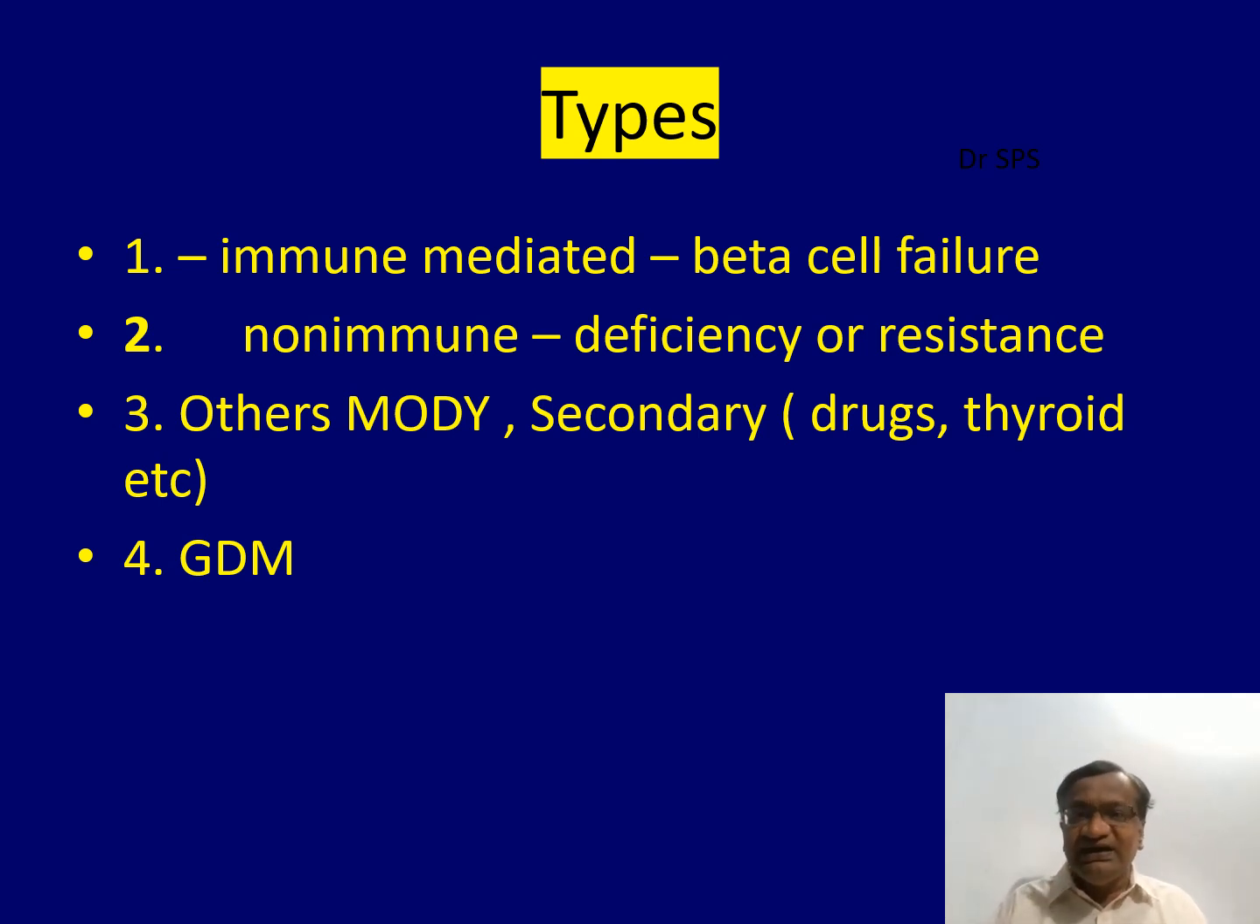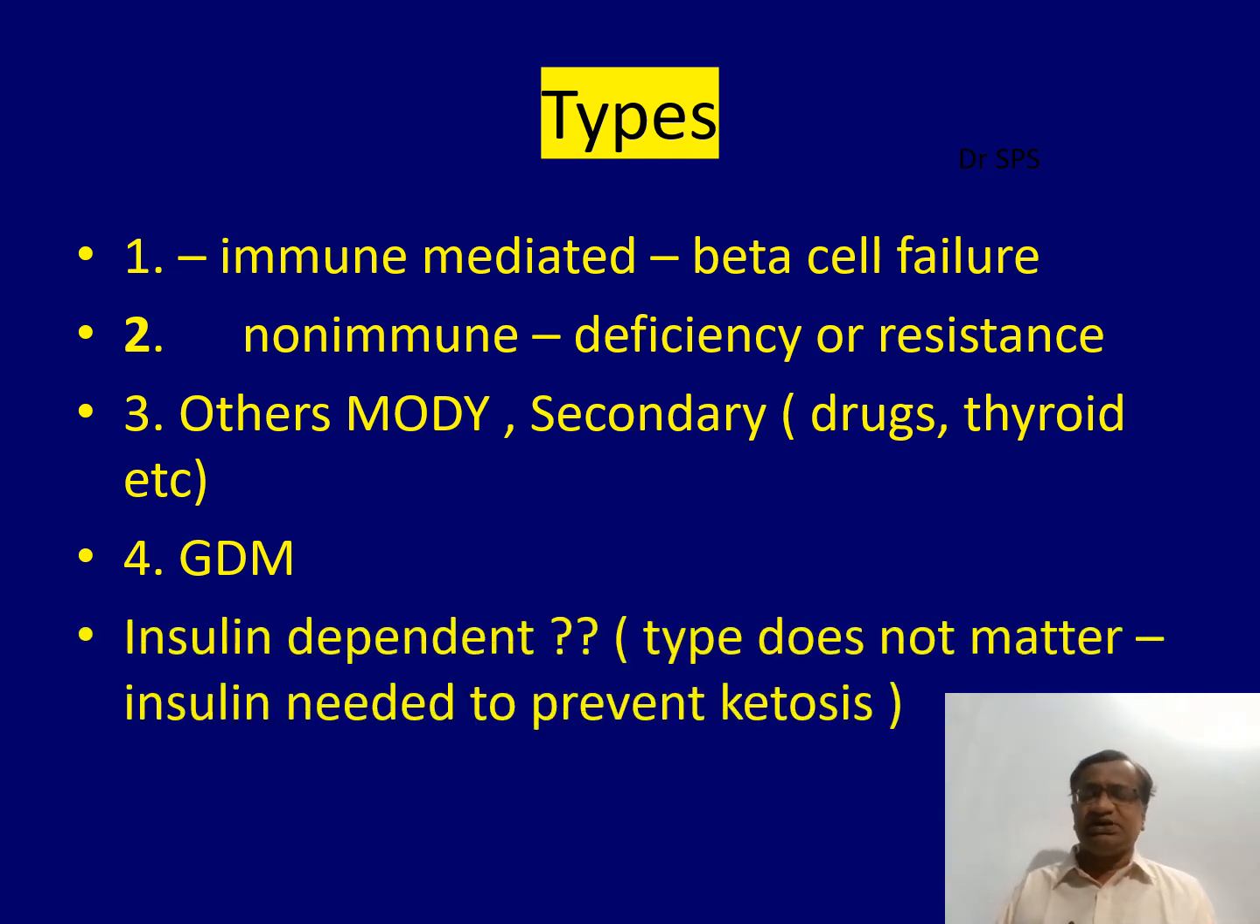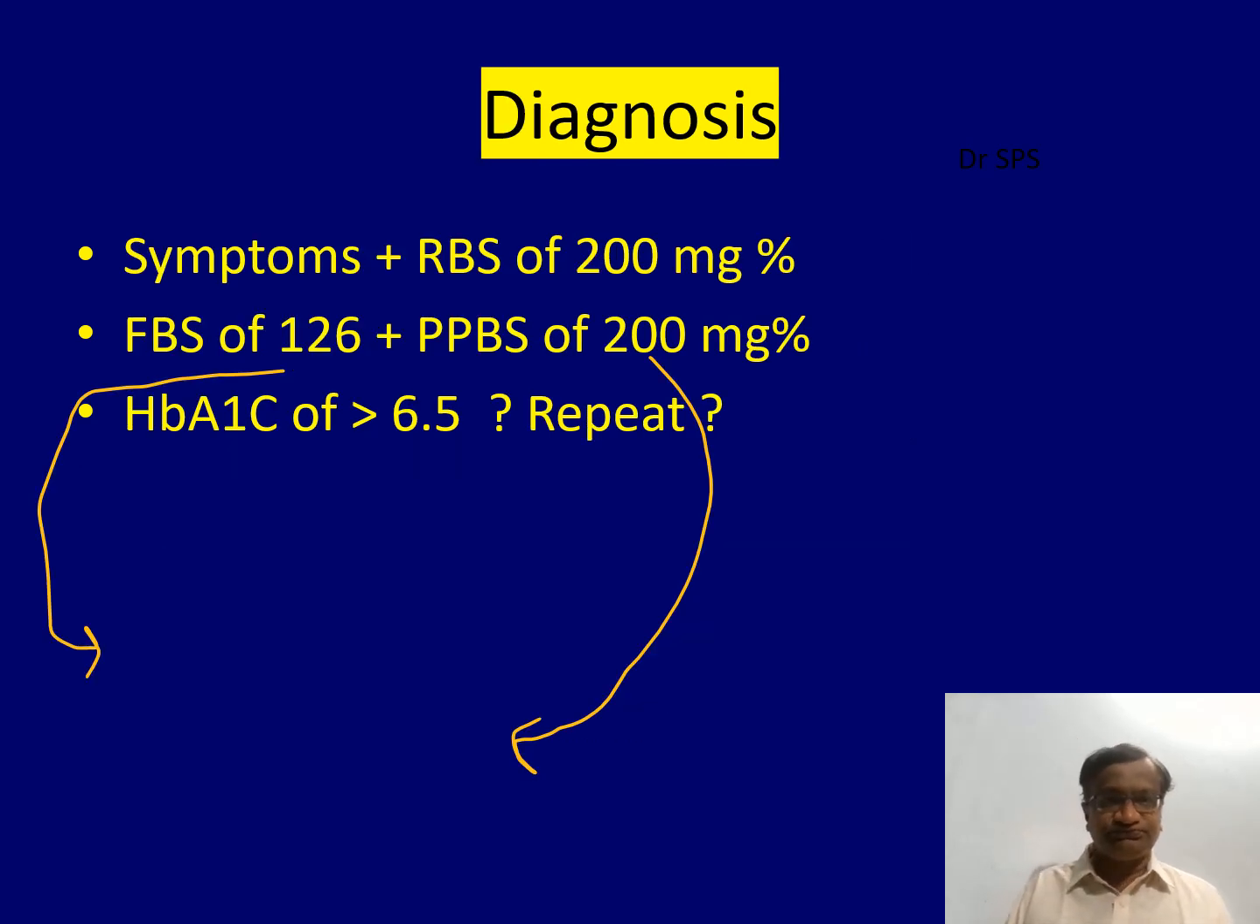There is something called LADA, latent autoimmune diabetes. This is an adulthood type 1, latent autoimmune. It is there, but it displays its symptoms after 25. But actually the problem is immune mediation. The third one is secondary, due to steroids, thyroid diseases. The fourth is gestational diabetes. We have also said that insulin dependent does not matter. It is type 1 or type 2.